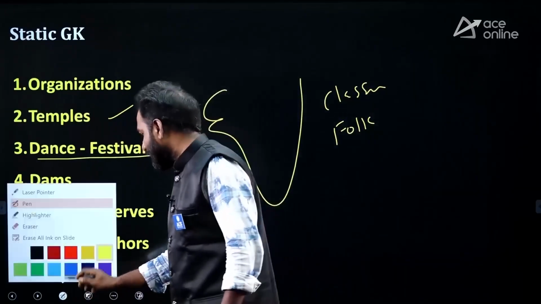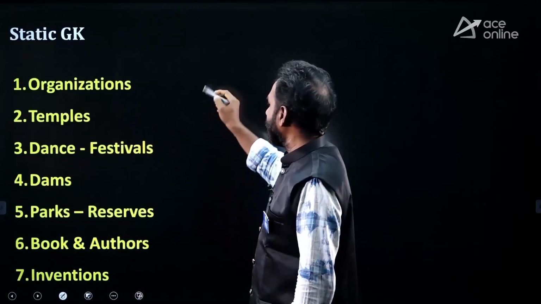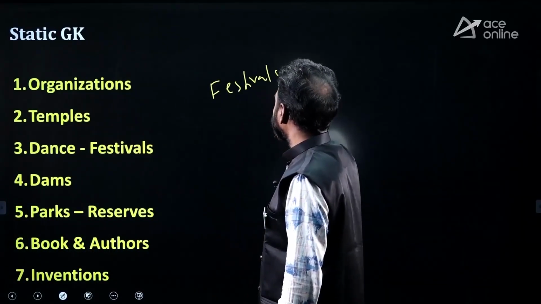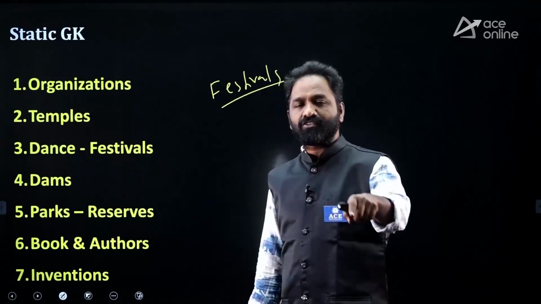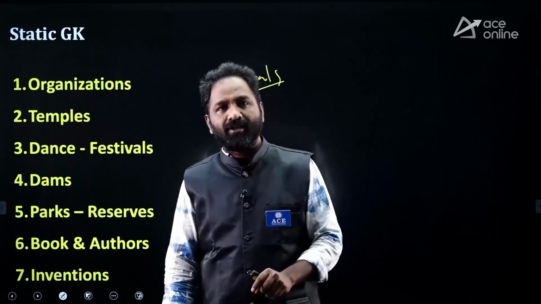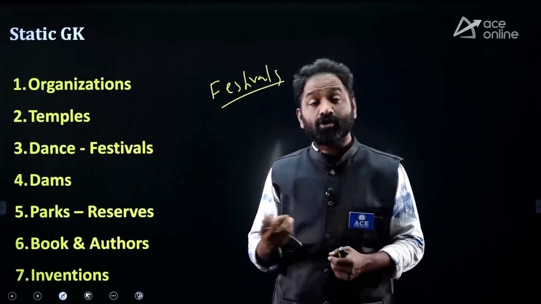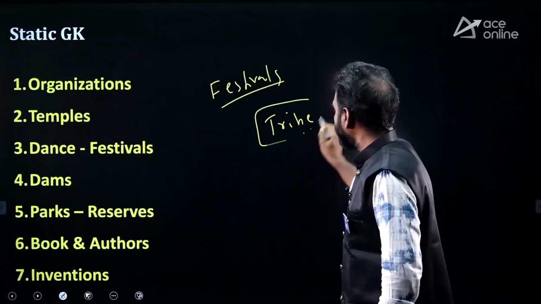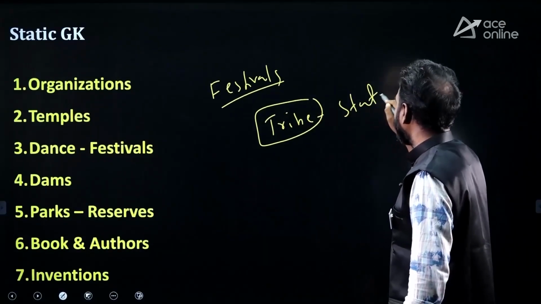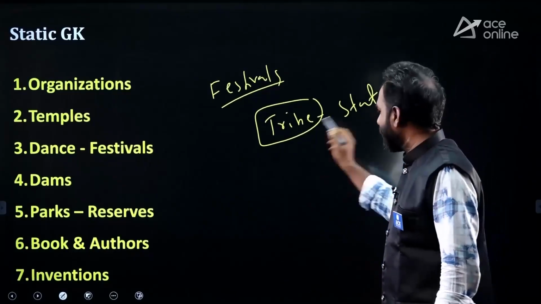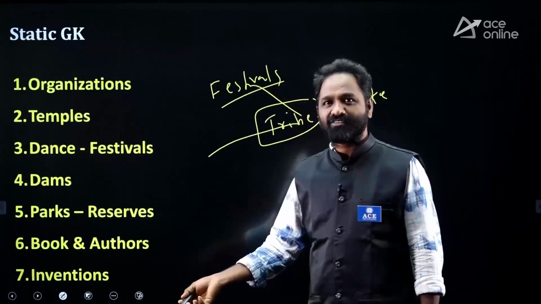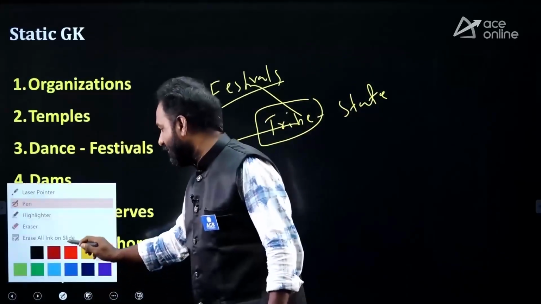And along with dance, you have to have an idea about the festivals also. They're asking questions about festivals. They'll give you a festival name, and you have to identify the state. Sometimes they'll give you a tribe name also. You have to identify the associated state. Tribe name, state. Tribe name, festival. Tribe name, dance. So you should have clarity.